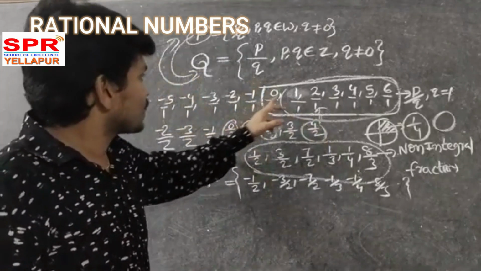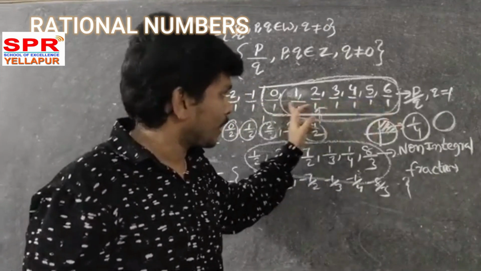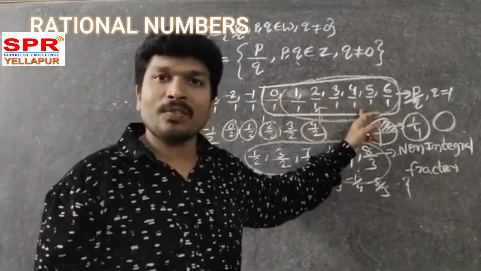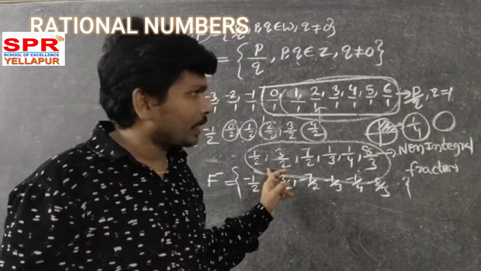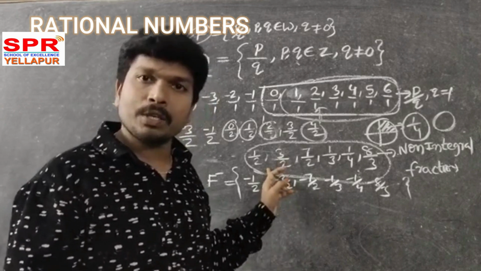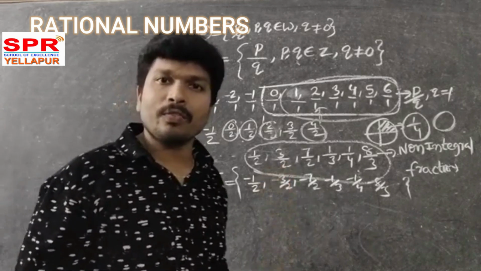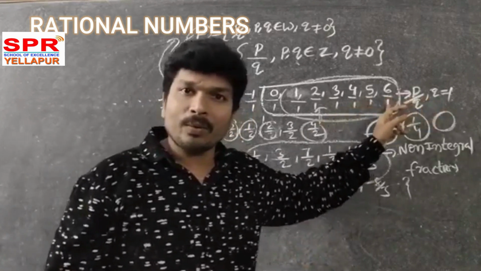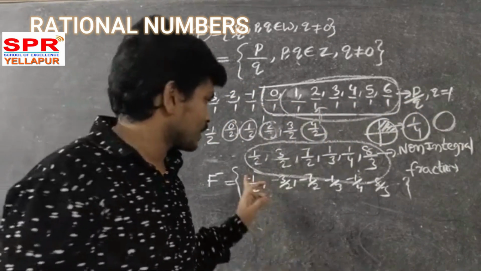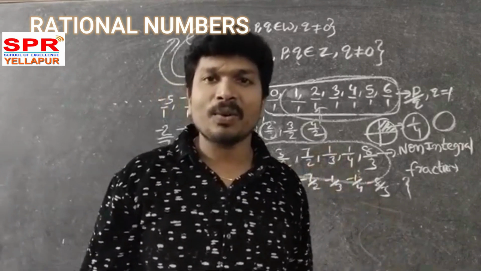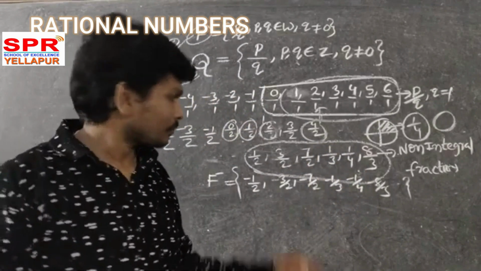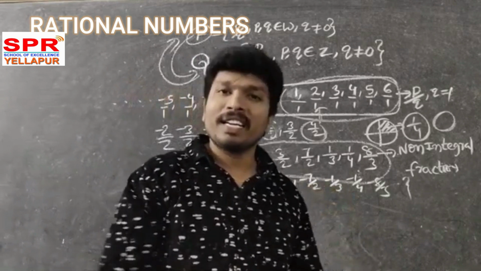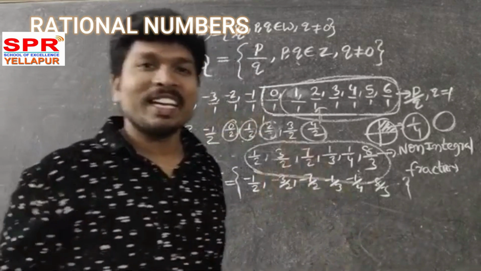Fractions mean all of these, denominator 1 are also fractions, and denominator not equal to 0, you take all, those are also fractions. But if q is equal to 1, those are called integral fractions. If the denominator is not equal to 1, those are called non-integral fractions. Okay, clear?